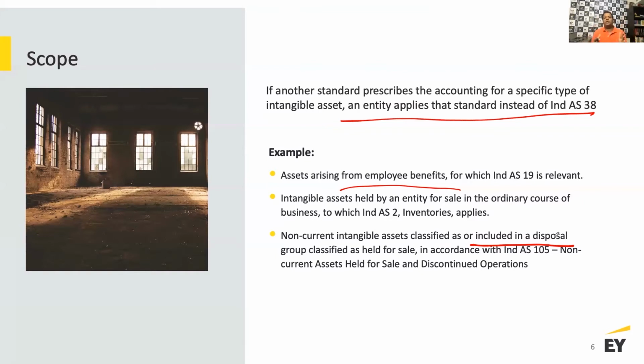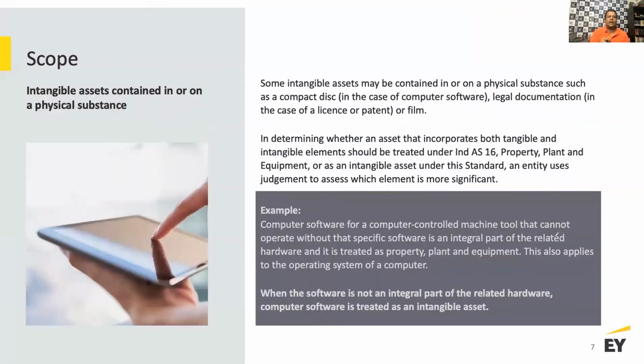So fundamentally, you need to be clear that Ind AS 38 is applicable to all types of intangible assets, unless you are scoped out, right? Unless there is very specific guidance for that particular type of asset which is covered in another accounting standard, then you will go to that accounting standard to deal with that. Otherwise, Ind AS 38 in a way provides you an accounting framework for all types of intangible assets. Now, let's look at a scenario where intangible assets are contained in or on a physical substance.